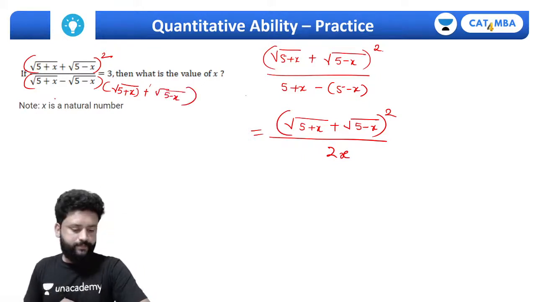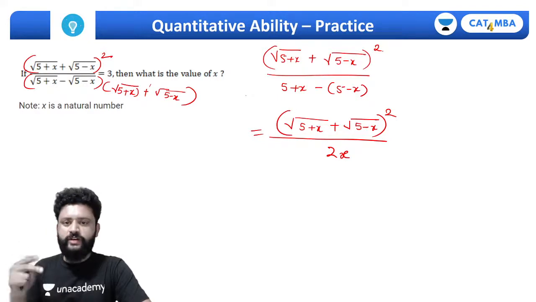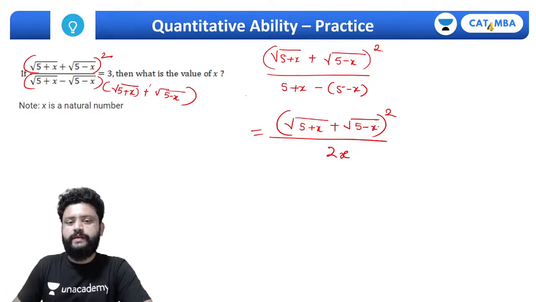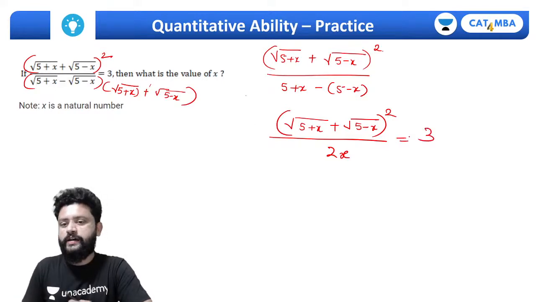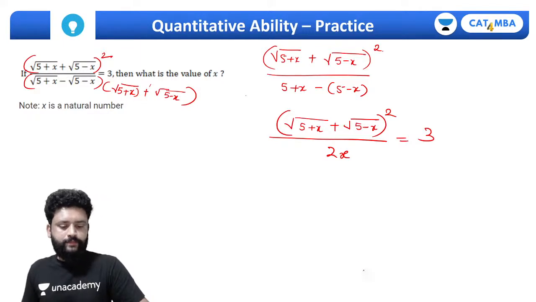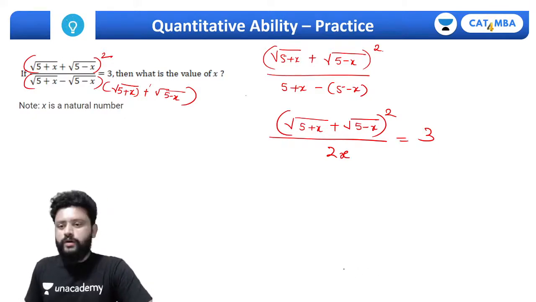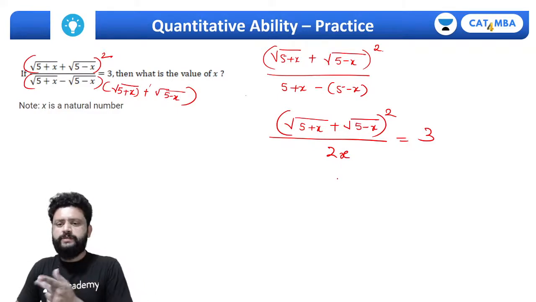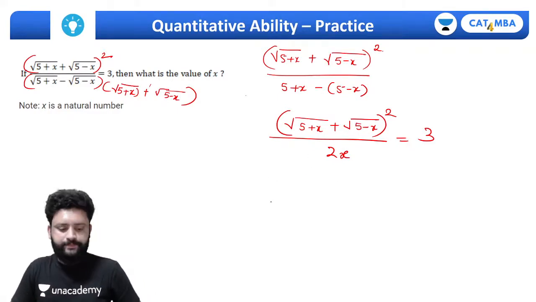Is that okay? Both of you understood how I got this step? ये बिल्कुल important है. अगर ये समझ में आ रहा है तो कुछ आगे हो सकता है. Is that clear? Let me know in the comment section if you have any doubt till this. All clear? केशव कोई प्रॉब्लम नहीं है यहाँ तक. उसके बाद तो हम a plus b होल स्क्वायर का फॉर्मूला अप्लाई कर देते हैं.